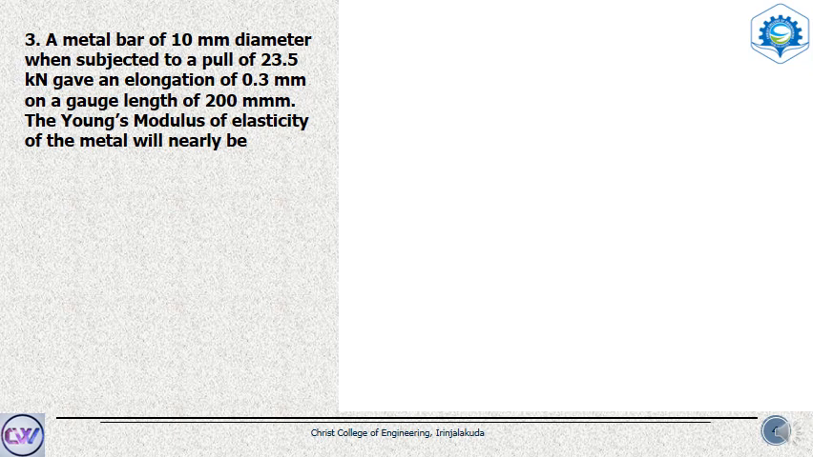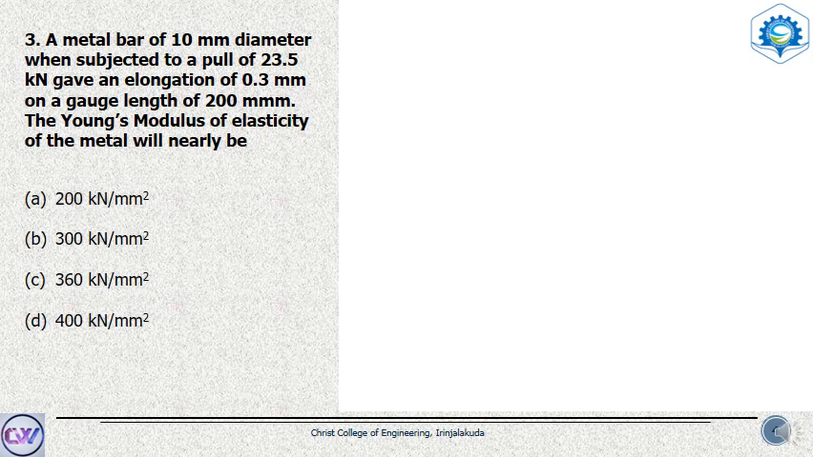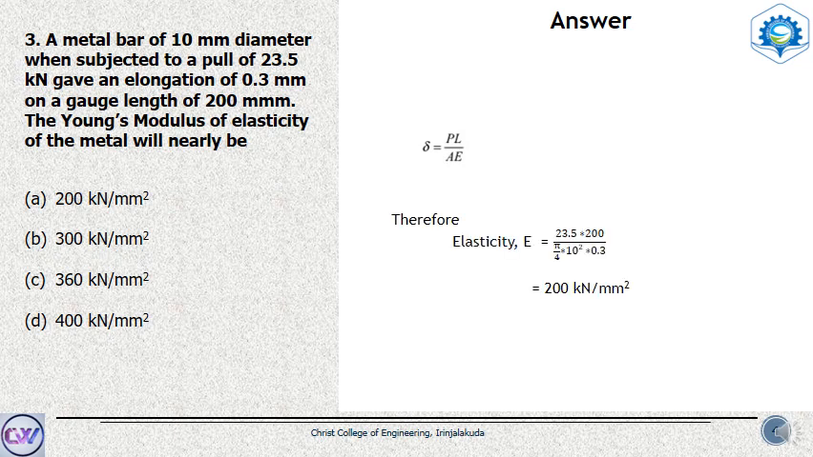So we are asked to find out the Young's modulus of a metal, and we are given some factors such as the diameter of the bar, the load applied on it, the deflection it has caused, and the length of the metal bar, or the length over which the load has been applied. From Hooke's law we know that stress is proportional to strain, and solving that we get the formula deflection delta equal to PL by AE, where P is the load, L is the length, A is the area of cross section, and E is the elasticity. So from that formula we can infer that elasticity E equal to PL by A delta.